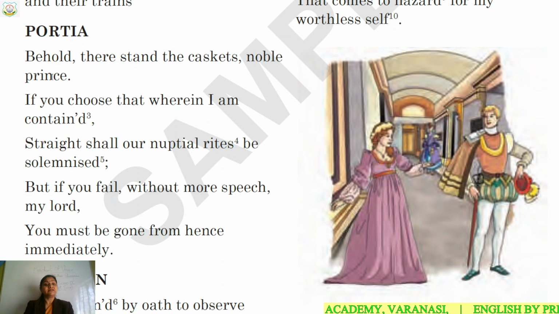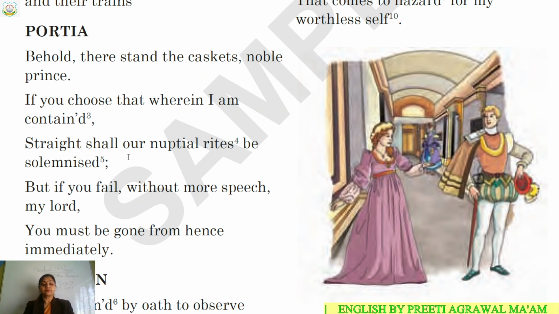Portia is saying, see, there are the three caskets, noble prince, and if you choose that casket wherein I am contained, meaning the casket in which my portrait is, what will happen? Directly we will be married. Our marriage ceremony will be performed immediately.